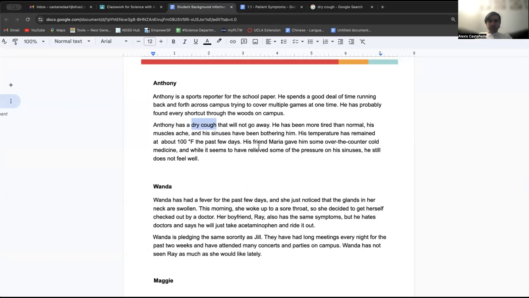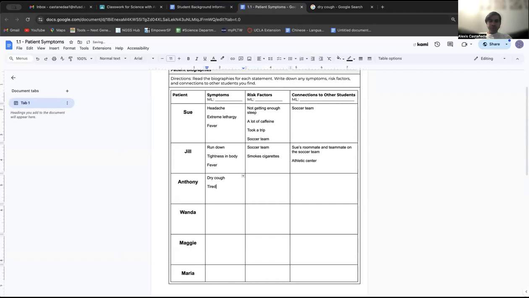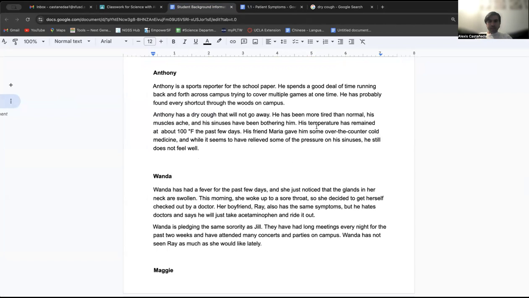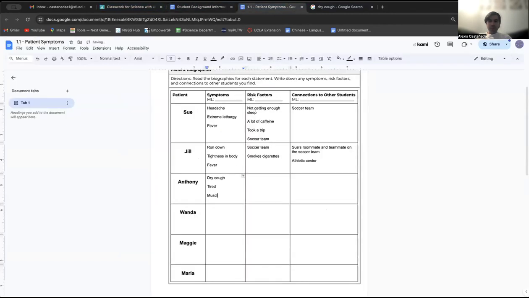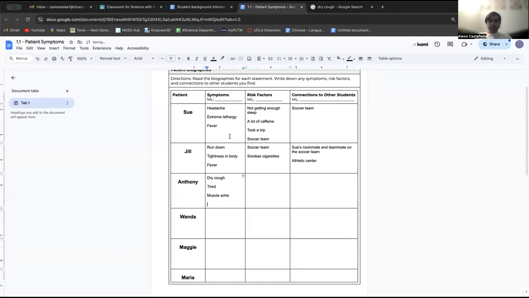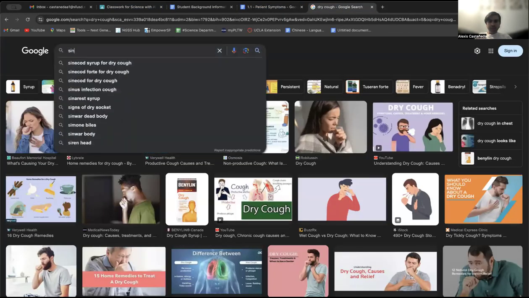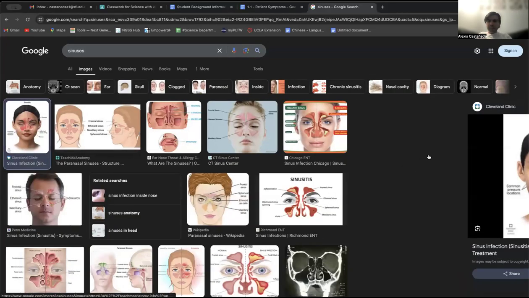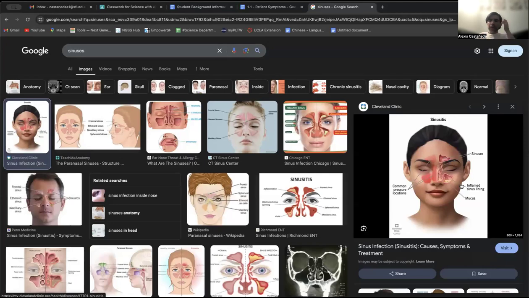Well, we know that it says that he is more tired. So he's feeling tired. What else? He has muscle aches and his sinuses have been bothering him. So muscle aches, again, that's when your muscles are hurting, and sinus pain. So pain in the sinuses. If you don't know what your sinuses are, they are these little spots on your nose, right? Sometimes when you're feeling sick, it feels a little painful here. Those are your sinuses. So he's feeling some pain in his sinuses.